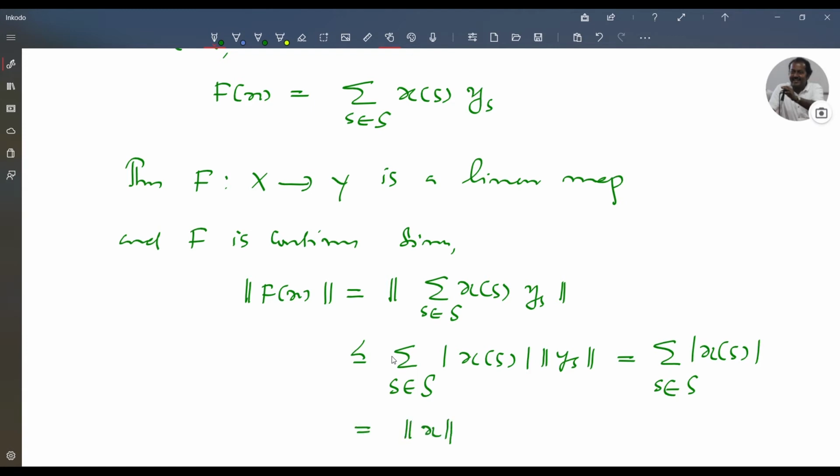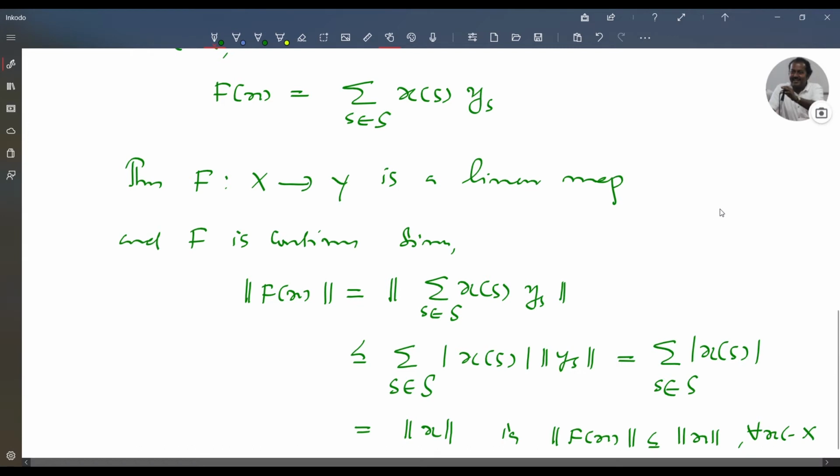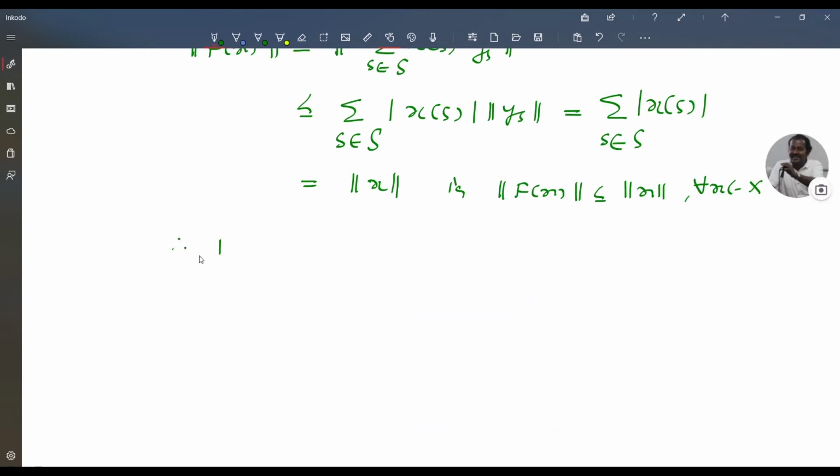That is, norm of f of x less than or equal to norm x for all x in X. Therefore f is continuous, and being continuous f is closed.